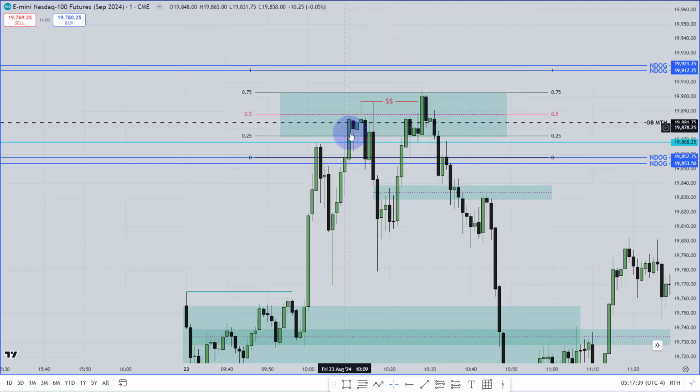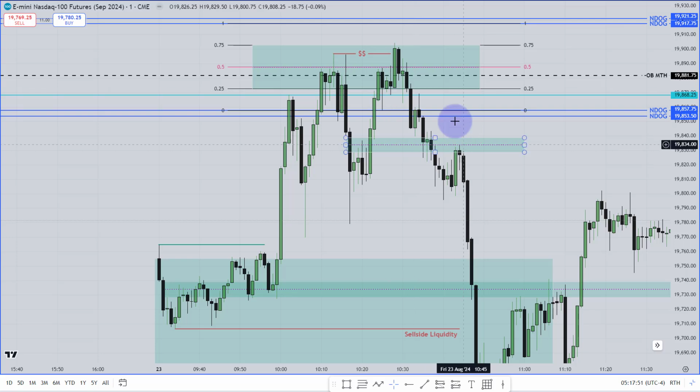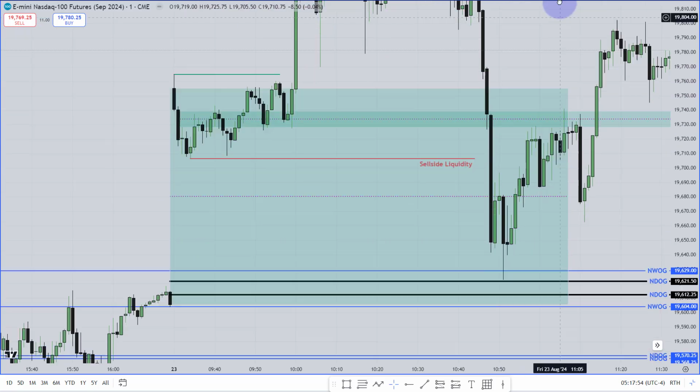That means how far the market can go inside this area between two new day opening gaps. It can reach until that area. This is called event horizon, which ICT actually introduced in the 2024 mentorship. We're very happy to see that.